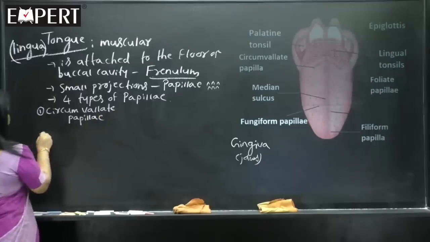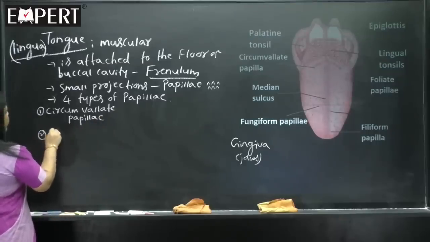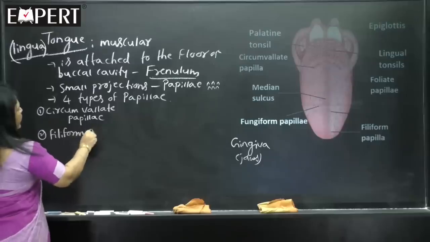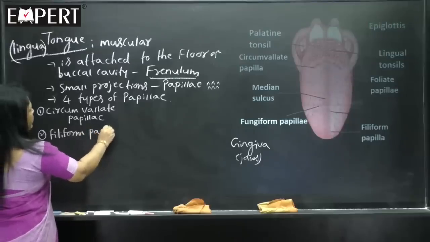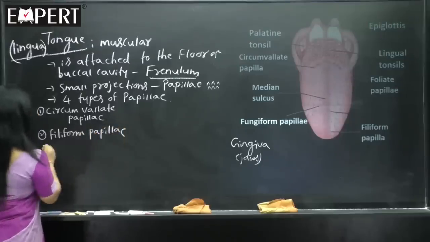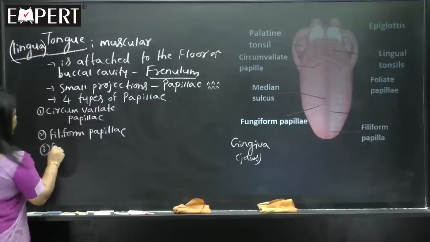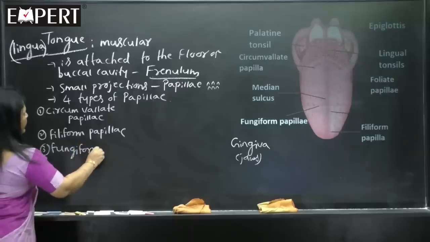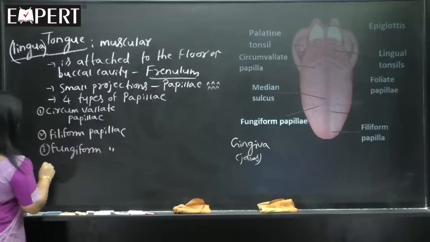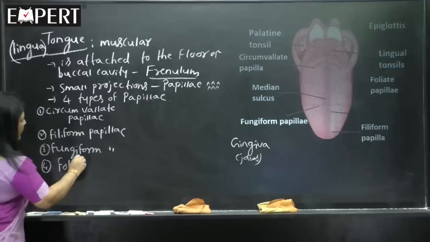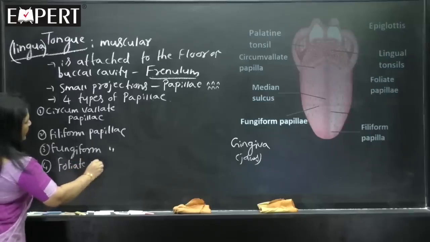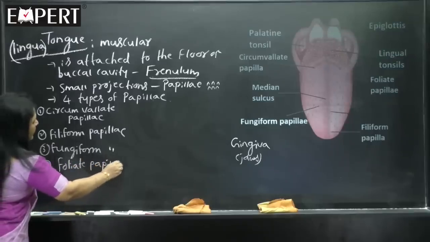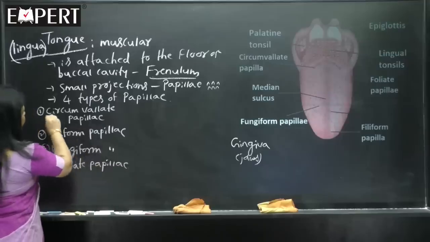The second type is called filiform papillae, and the third type is called fungiform papillae, and the last one is called foliate papillae.